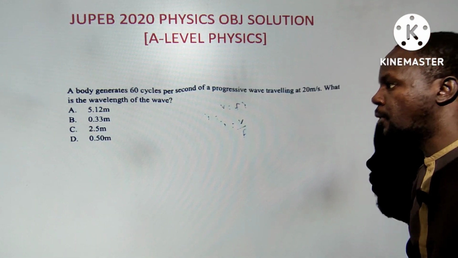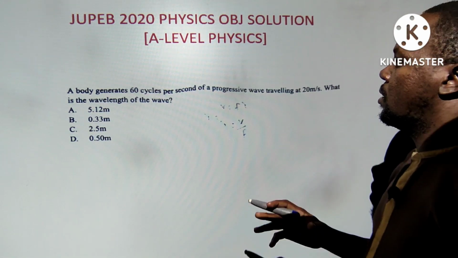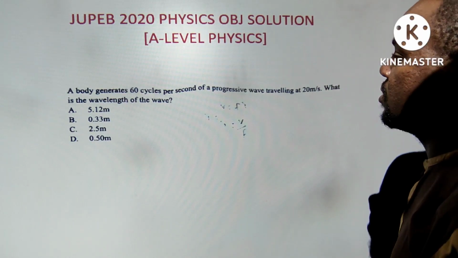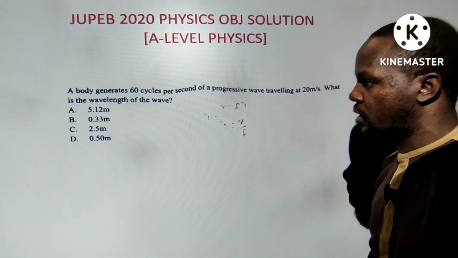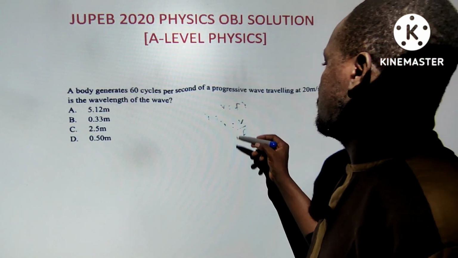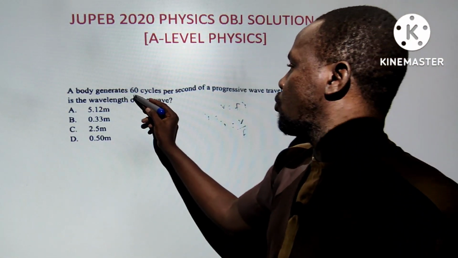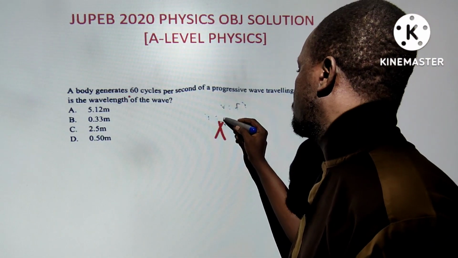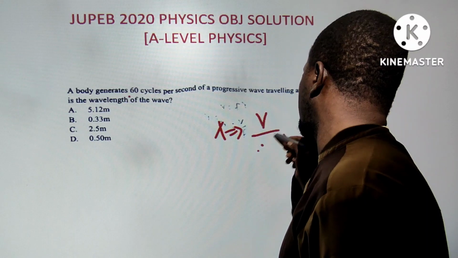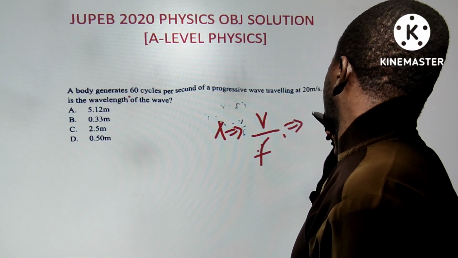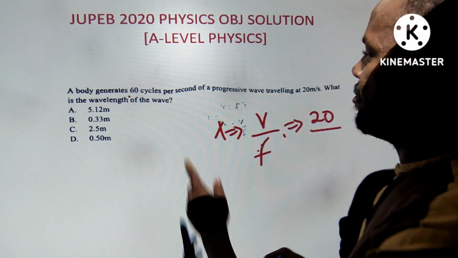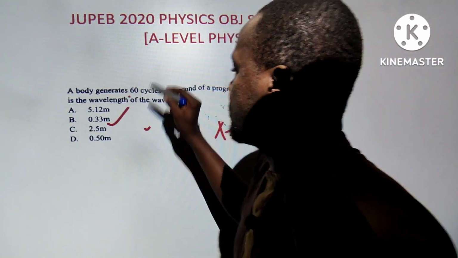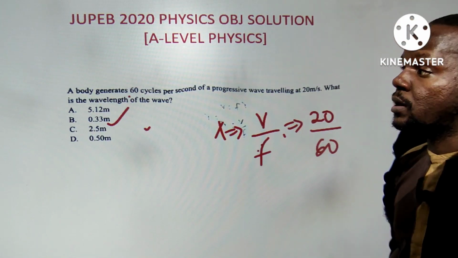Next one says a body generates 60 cycles per second of a progressive wave traveling at 20 meters per second. What is the wavelength? It's a very simple question. V equals F lambda. Cycles per second is talking about frequency. So wavelength equals V divided by frequency. Speed is 20, and we divide that by frequency, which is 60. So that should be 0.33 meter.